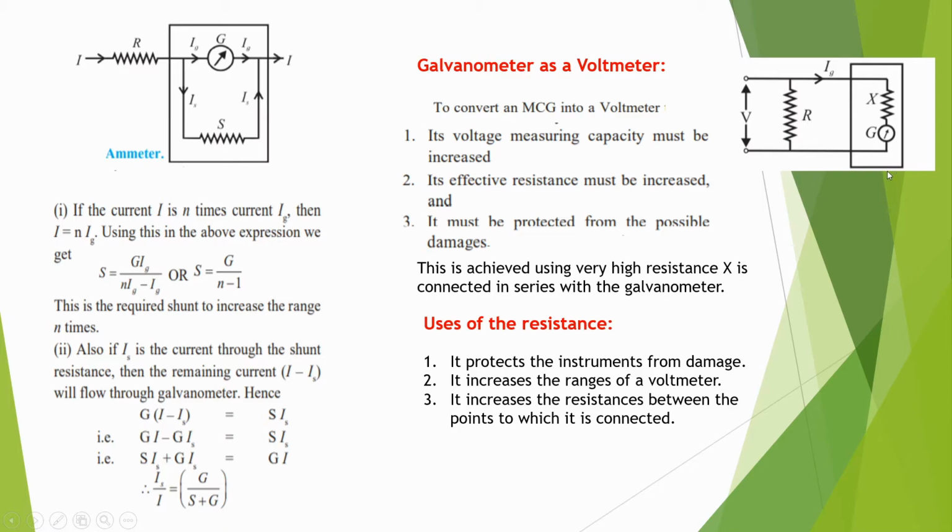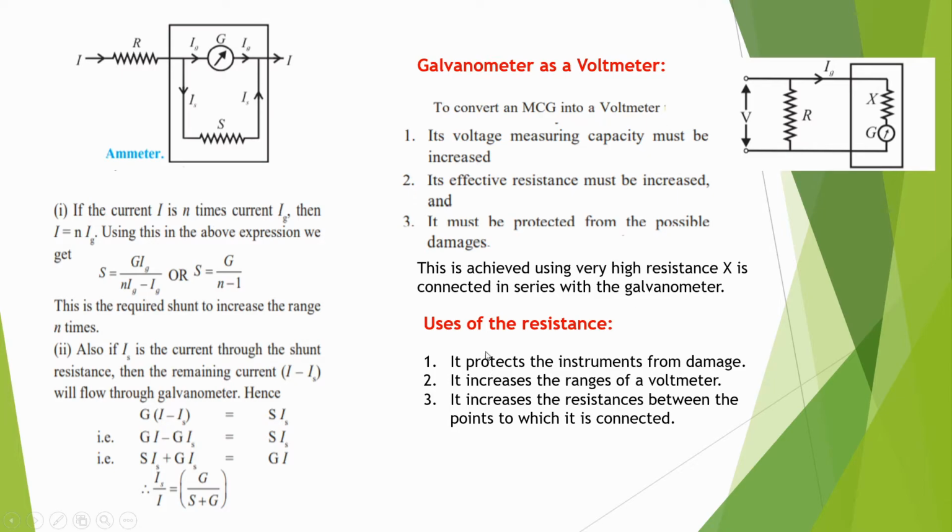The voltmeter is then connected across the points where the potential difference is to be measured. Now we can again look at the uses of the galvanometer.